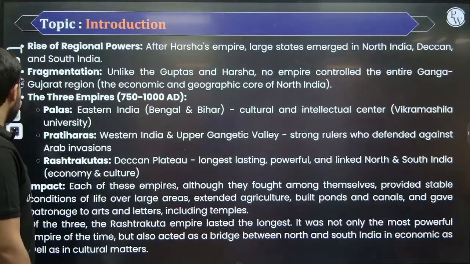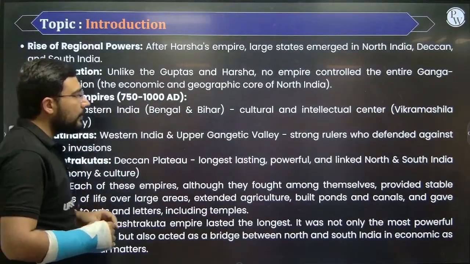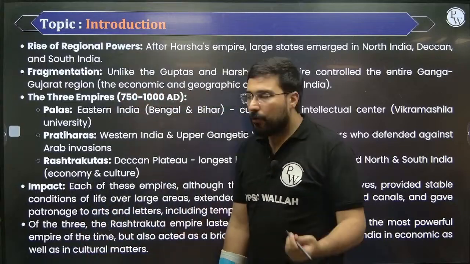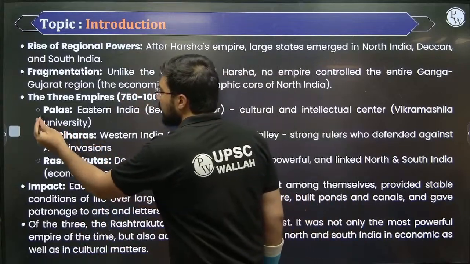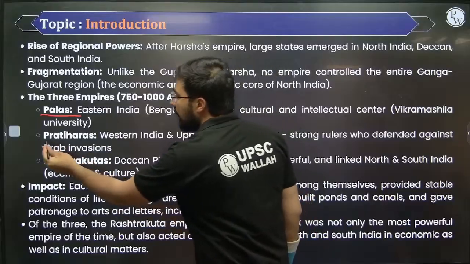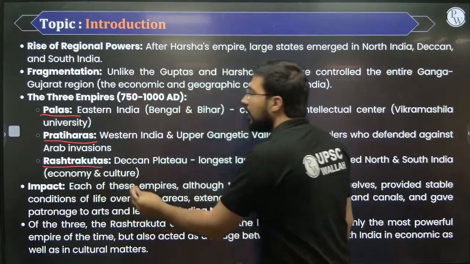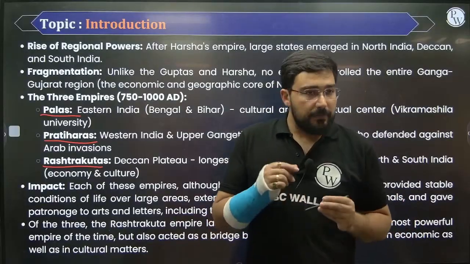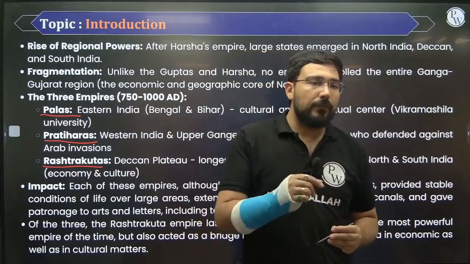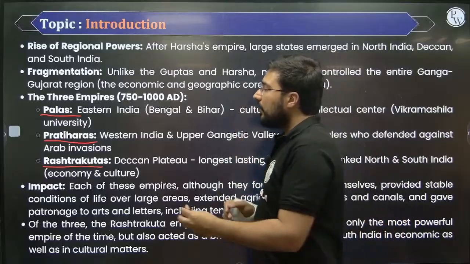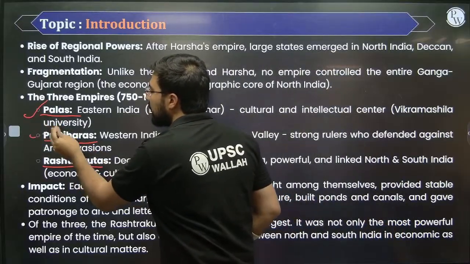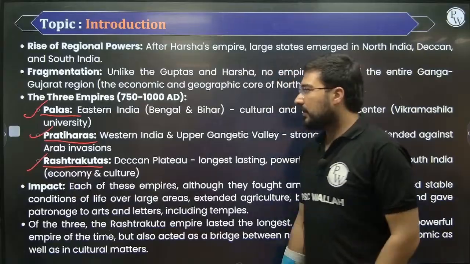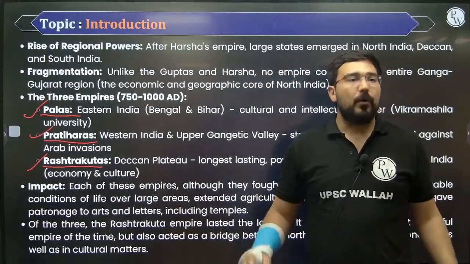Because in case of India, we were having these three dynasties, okay, who were rising at this point of time. One was Palas, the second was Pratiharas, and the last one is Rashtrakuta. So these were the three major powers. If the Arabs would have wanted to capture the whole of India, they were required to defeat Palas, Pratiharas as well as Rashtrakuta. Without that, nothing was possible.